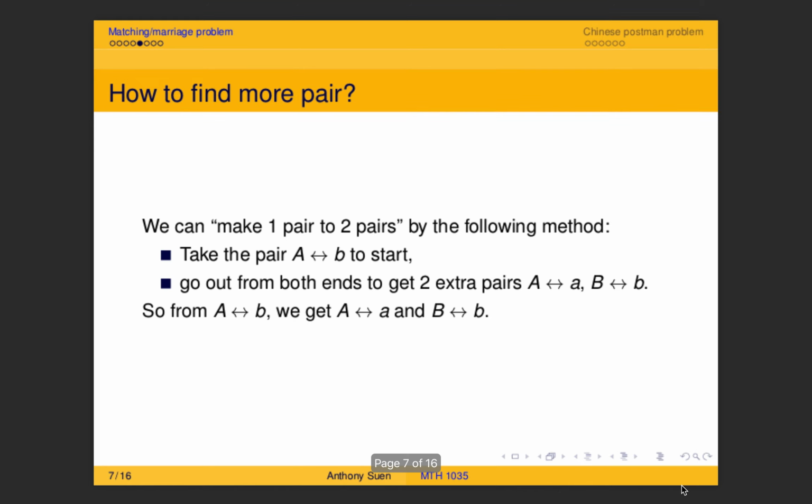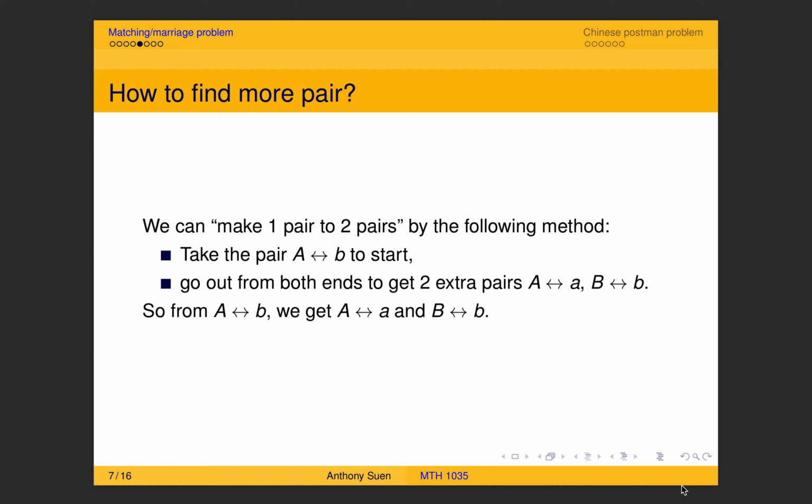So how can you make the process as systematic as possible? If you choose the pairs randomly, you might have a situation where some vertices are already taken, so you might choose pairs which have a common vertex, and that's not good, right?